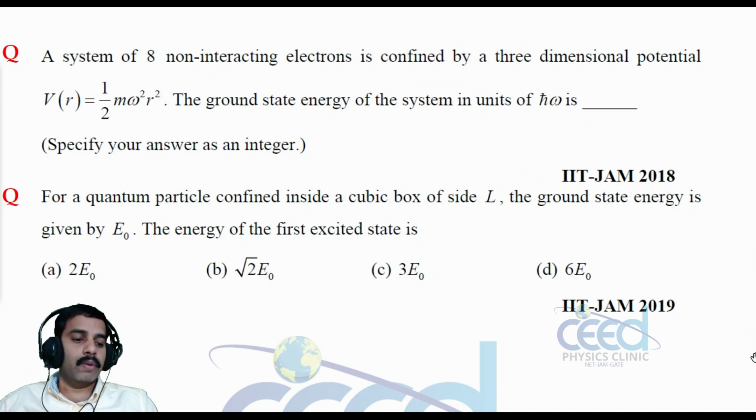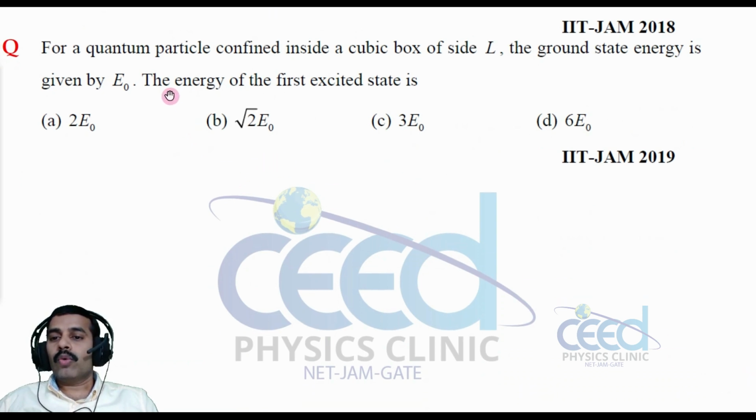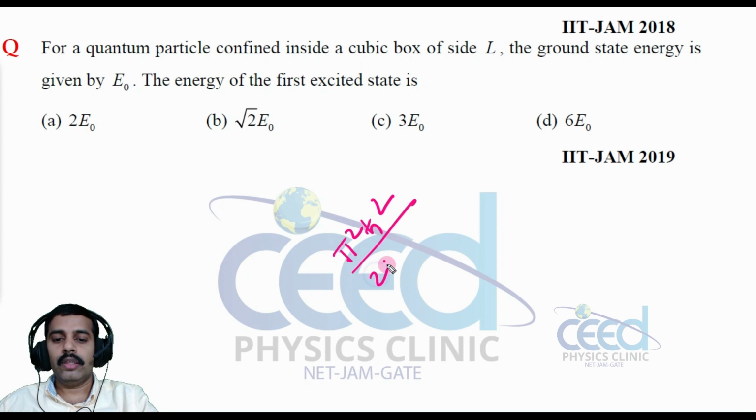Okay. Now let us come to the final question. A quantum particle is confined inside a cubical box of side L. The ground state energy is given by pi square h cross square divided by 2 m L square. This is E0, right? The energy of the first excited state is asked.